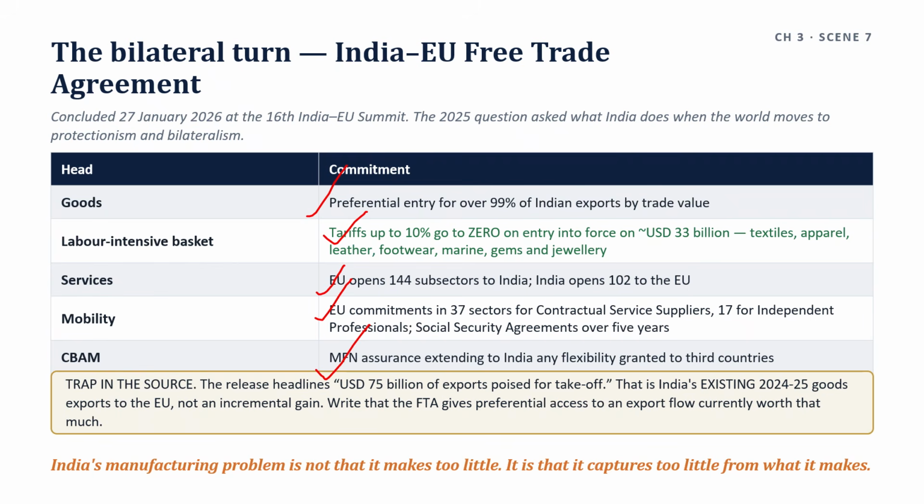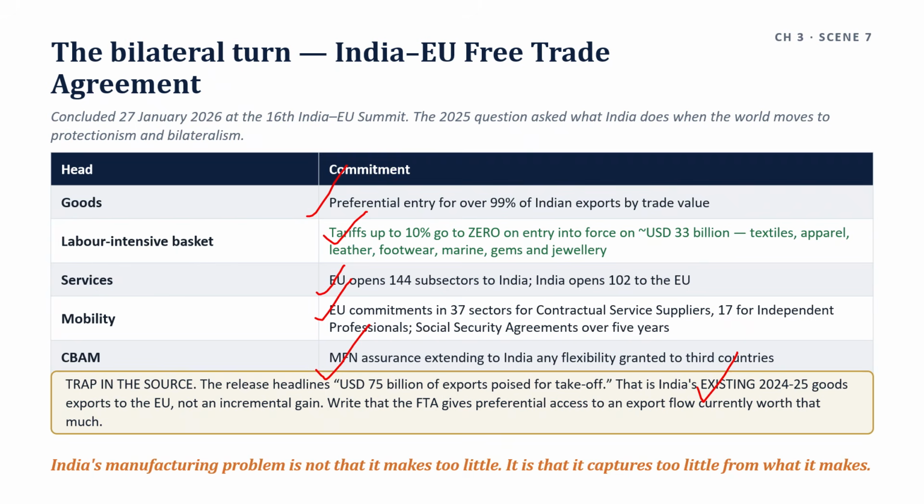For scale, bilateral goods trade in 2024-2025 stood at $136.54 billion: exports $75.85 billion, imports $60.68 billion. Services trade reached $83.10 billion in 2024.